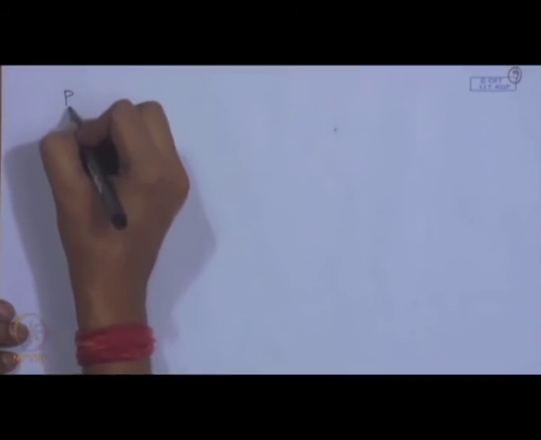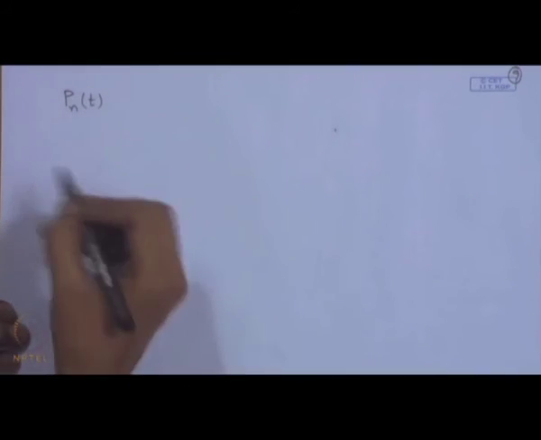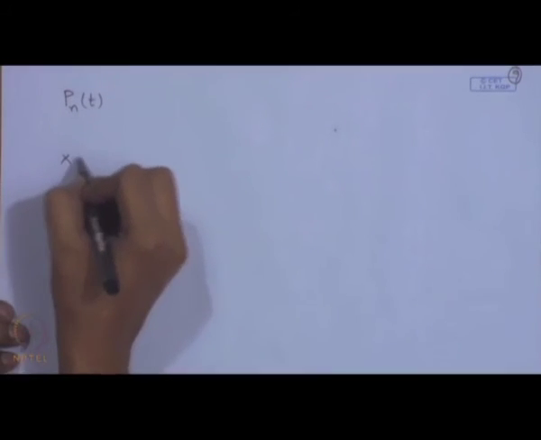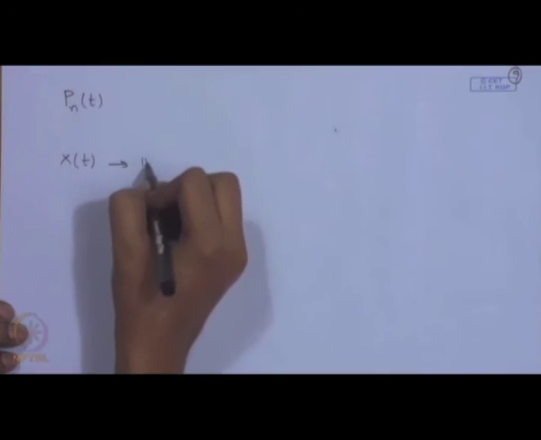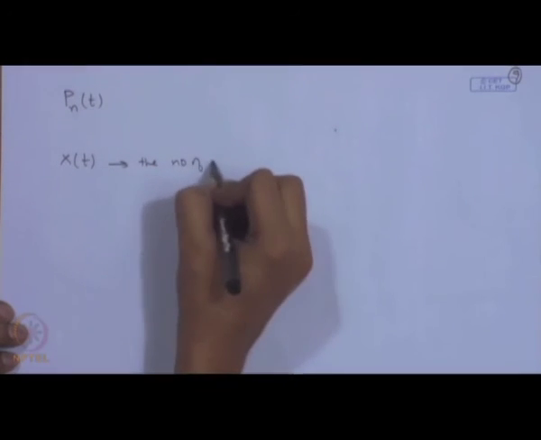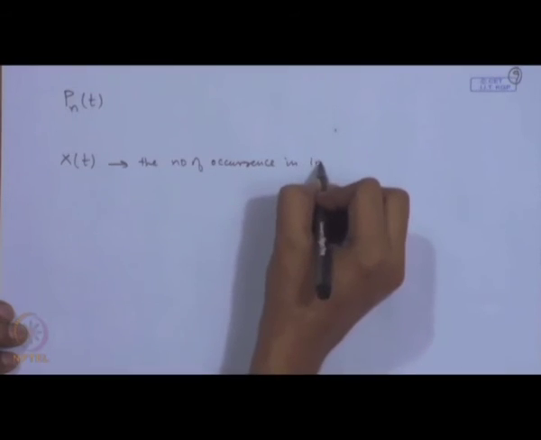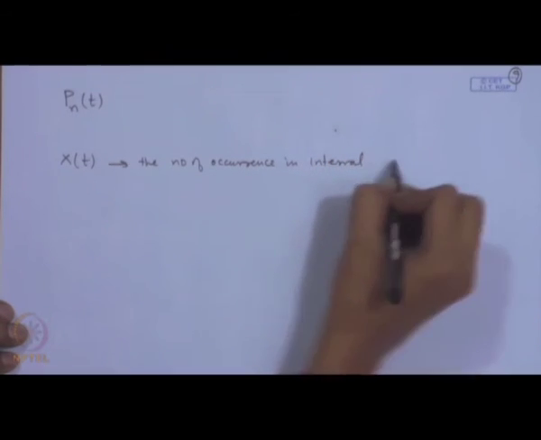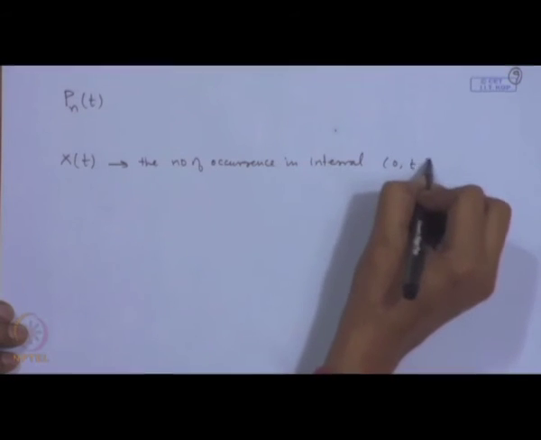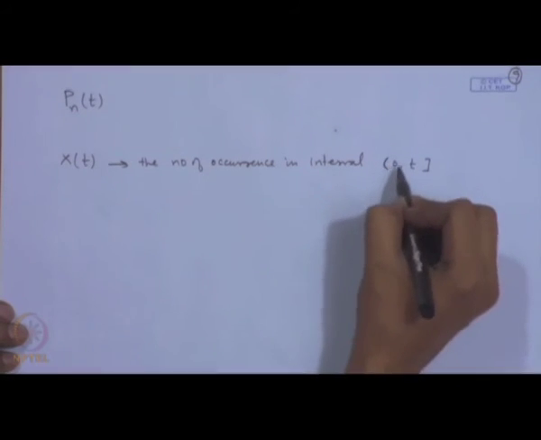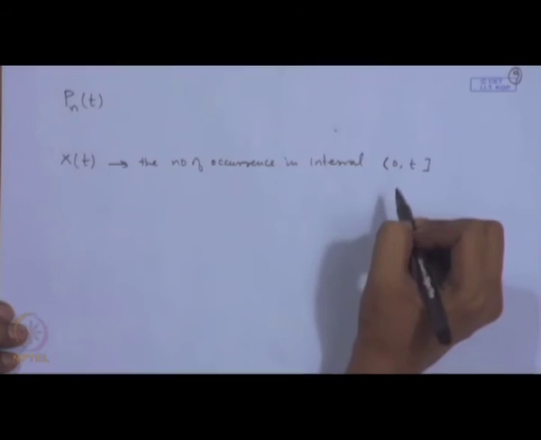So, let us use the notation P_n(t). Now, if I denote X(t) to be the random variable, that is the number of occurrences in the interval, say (0, t]. We have kept intentionally one side open and one side closed.